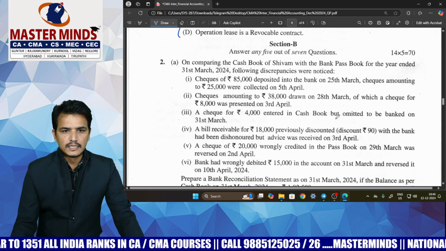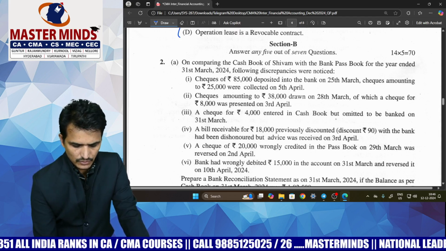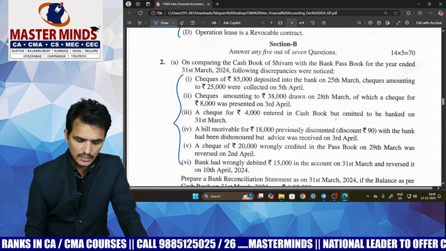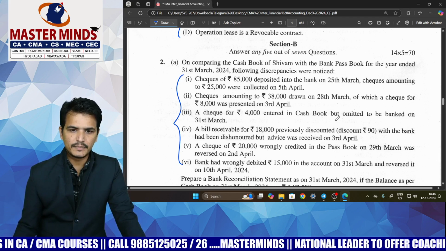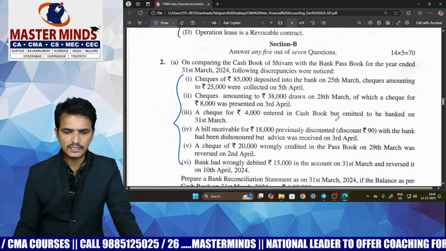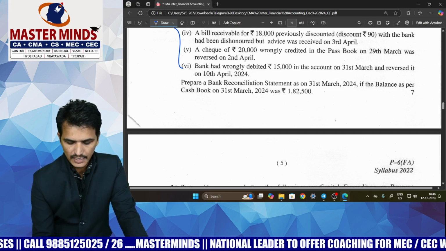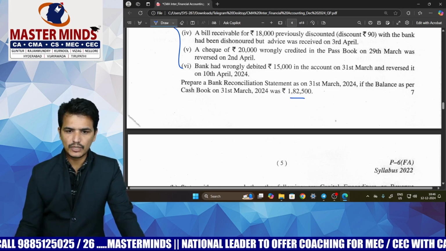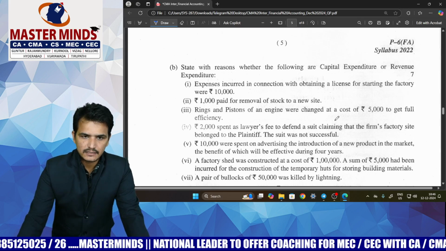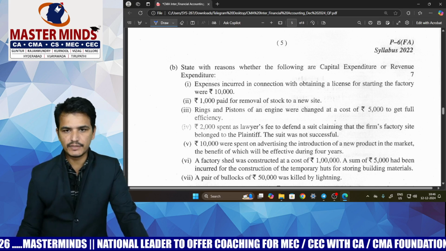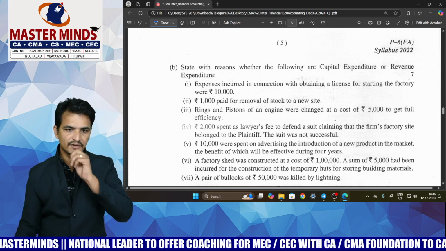Okay. Next, coming to BRS, I think all these points are covered in our CRD number 1A, which is a basic one only, and the majority of the adjustments we can see in our CRD number 1, which is a basic problem only, and that too they have given the favorable balance only, not the OD balance. And next, here there is an unexpected question they have given, that is based on capital versus revenue expenditure.